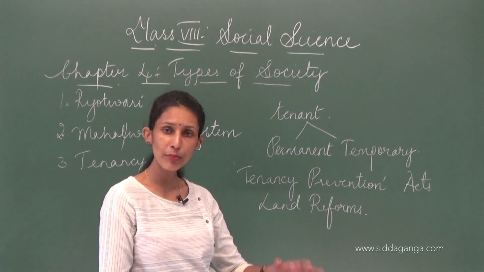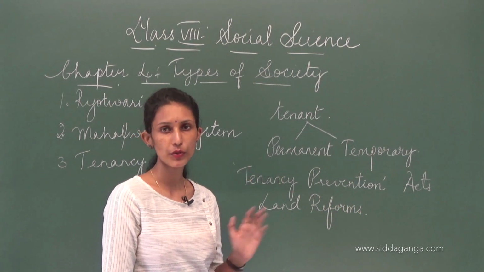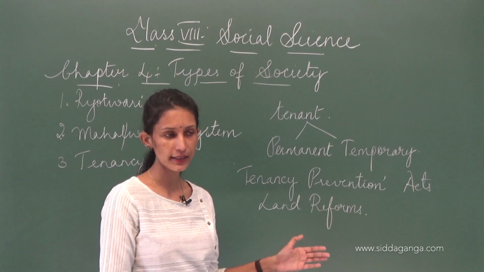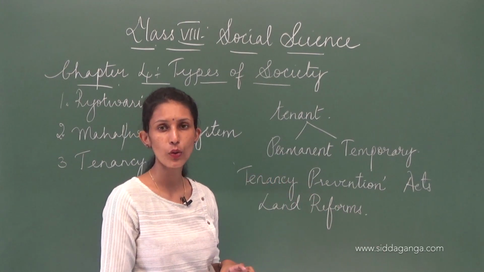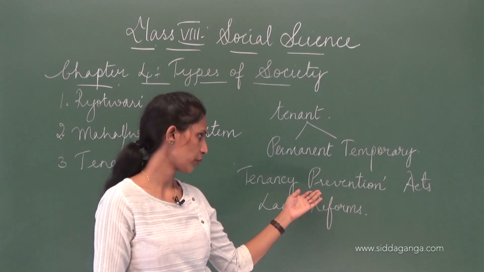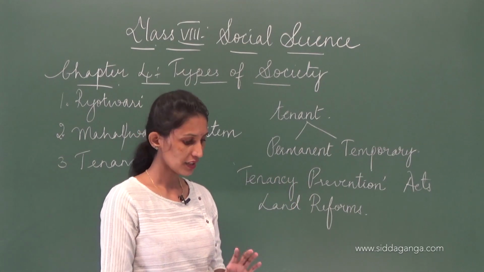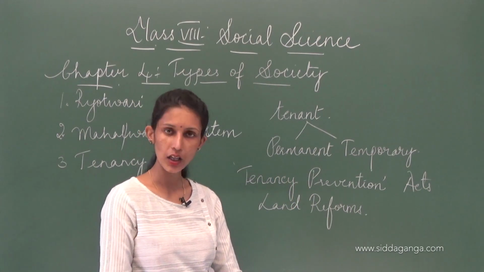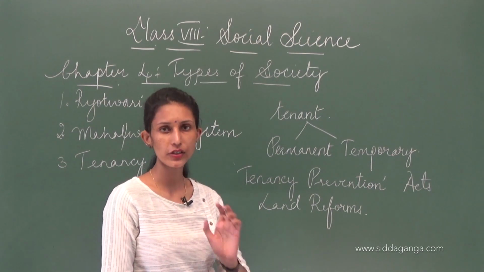Now, how much land has to be owned? The limit was put under this act, that is, the maximum amount of land that a person could own was put under these land reforms, also another way of saying it is the Tenancy Prevention Act. So here we finish the different systems and the structure of the agricultural society.